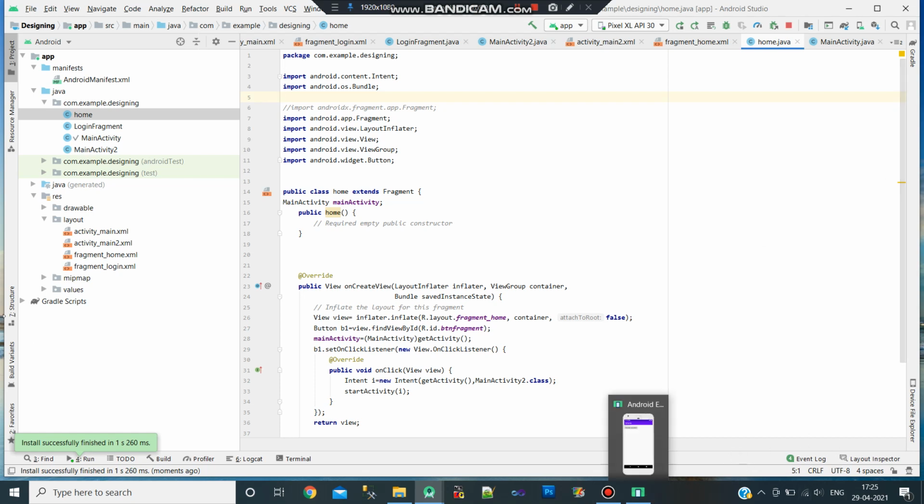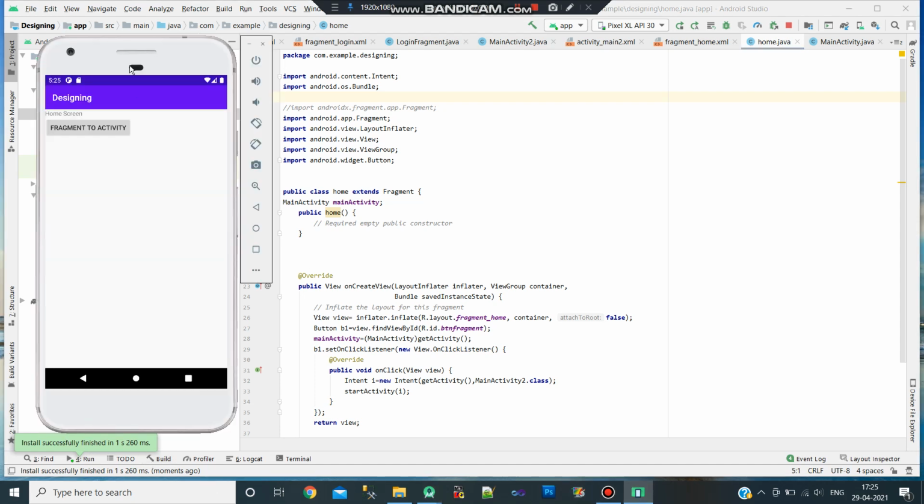Gradle is completed. Install successfully finished. So click on this emulator. This is our output, fragment to activity. Click on this button, we will get the output like this: Welcome to new activity. You can write your own design.